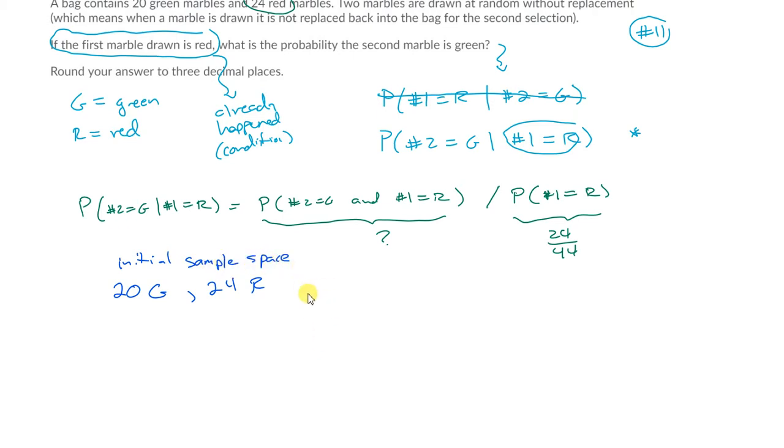Now what we're going to do is assume the first event occurs. What is the first event? The first event is that the first marble drawn is red. That means I pull out a red marble. So what does my new sample space look like? The new sample space is still going to have 20 greens, but it's going to have 23 reds. That's my new sample space.